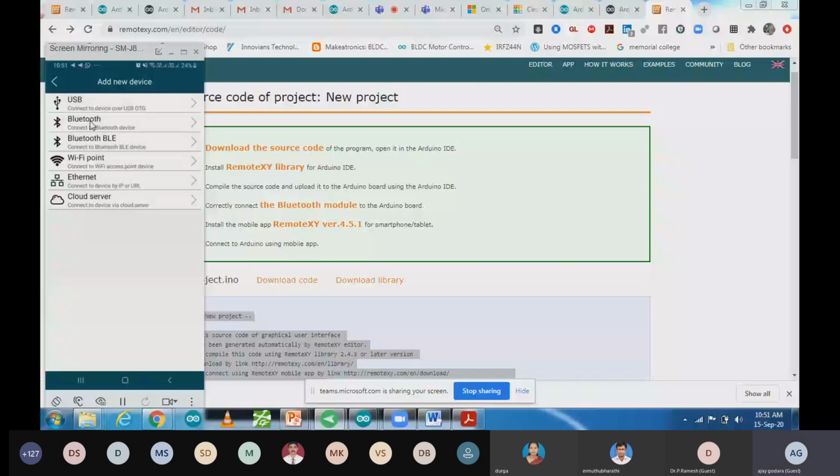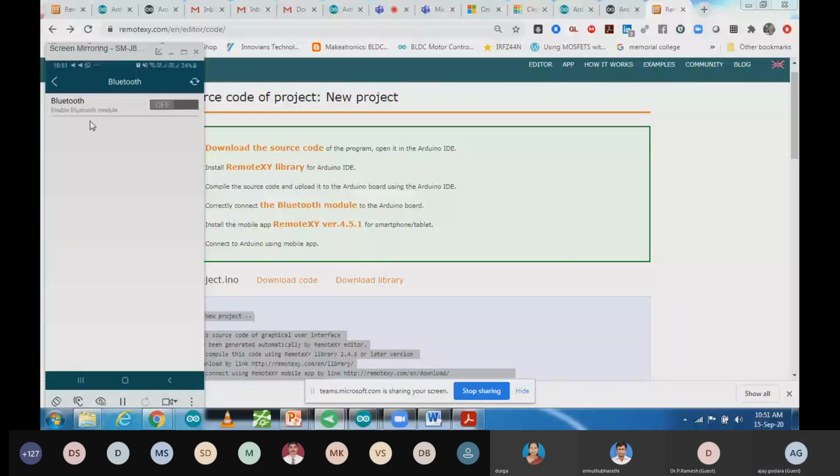Now you can see Bluetooth is off. Let me turn it on. I just turned on my Bluetooth, and after turning it on, you have to refresh it. You can refresh it from over here. Now you will be able to find SC05, that is the name of my Bluetooth module that is connected with the Arduino. So now I'm going to click over here. As I click, my app will come automatically in my mobile phone, whatever app I have designed. So that app will appear over here, and you will be able to see it.